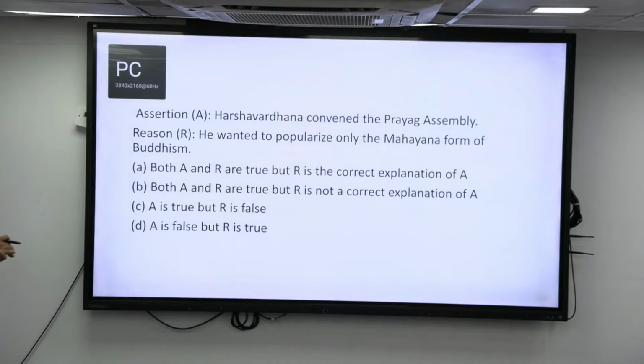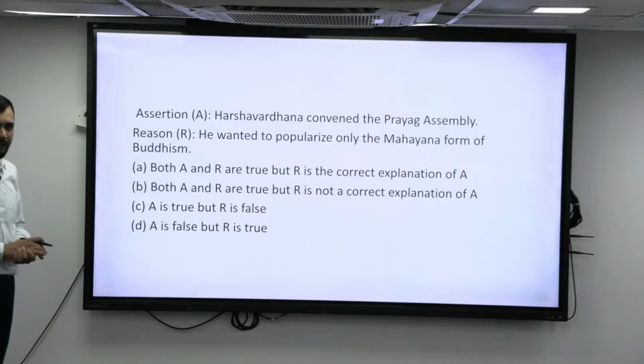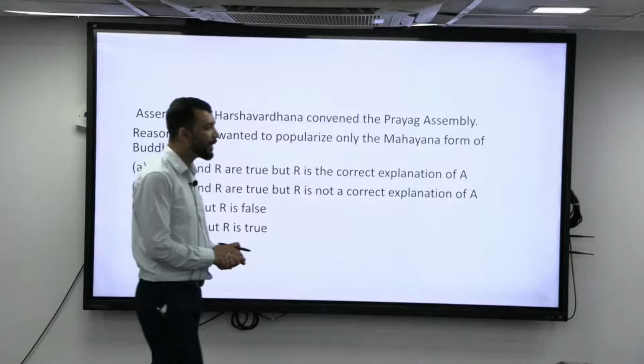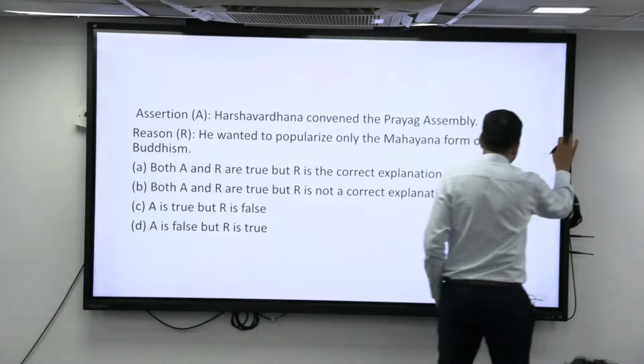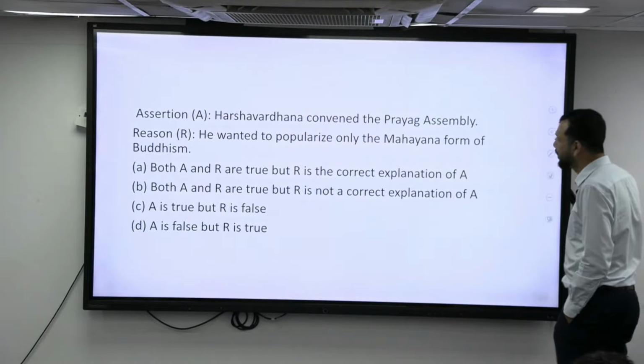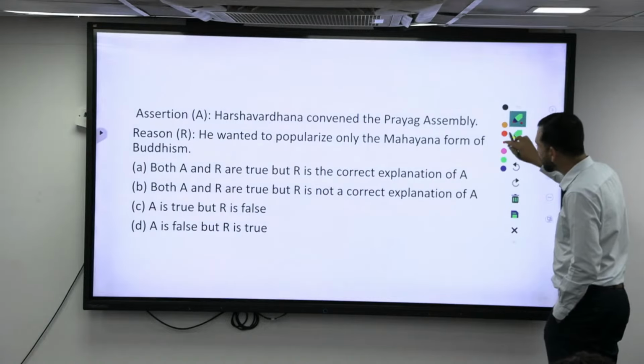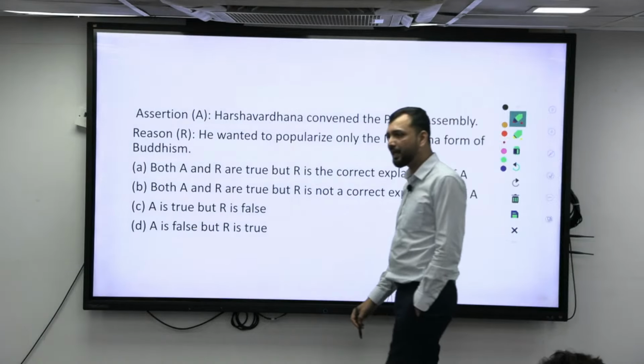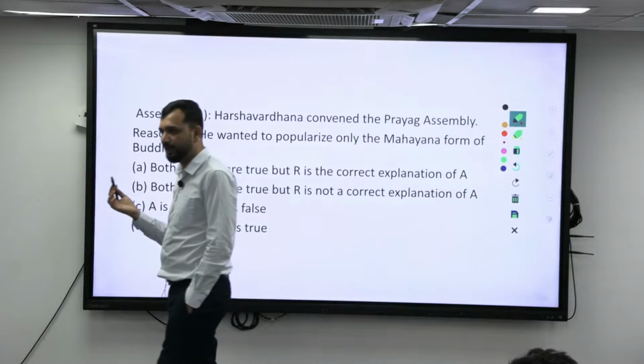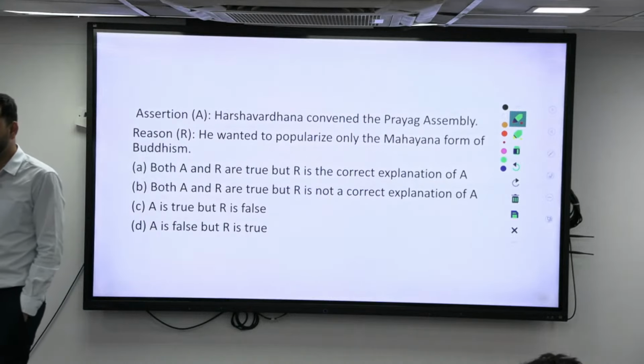Next, Harshavardhana convened the Prayag assembly. Correct? What is this Prayag assembly? He convened 2 assemblies. When we studied Harshavardhana, we studied that he convened 2 assemblies. One is Prayag, one is Kanauj. Now Kanauj, why did he do it? It was his capital.